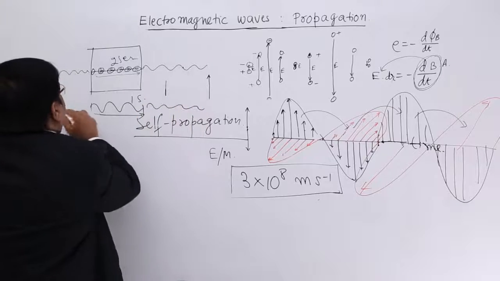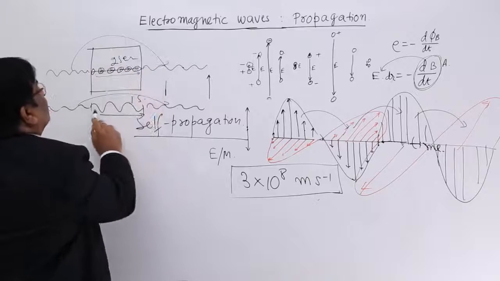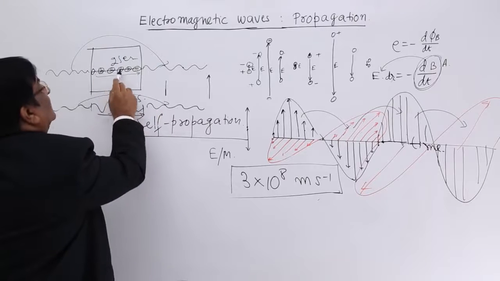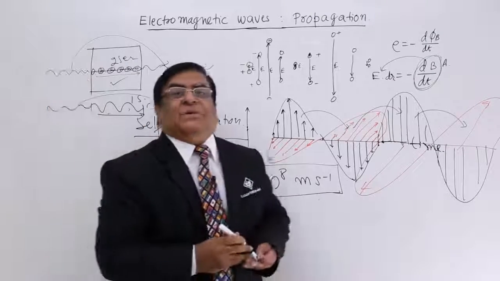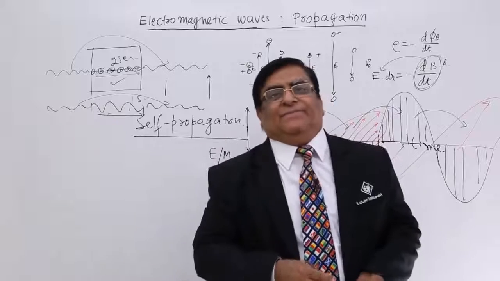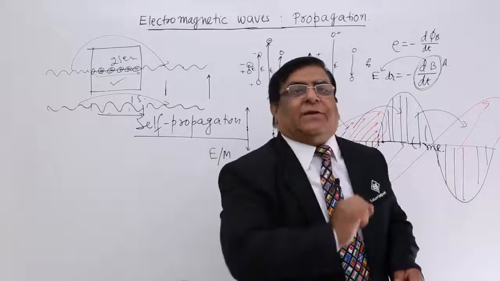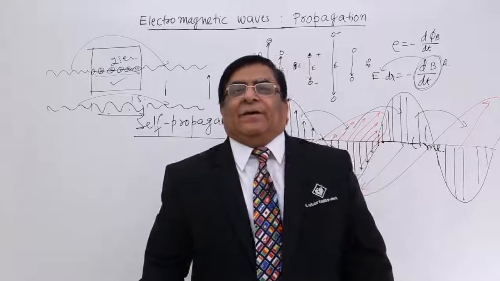This wave has come faster, this has come slower. So we say in a medium, the speed of the electromagnetic wave decreases. That is the reason, because it has to vibrate. So a wave does not move as it is in the medium.